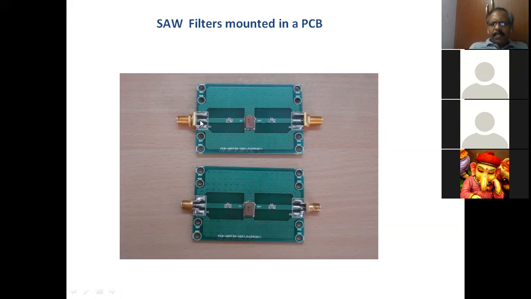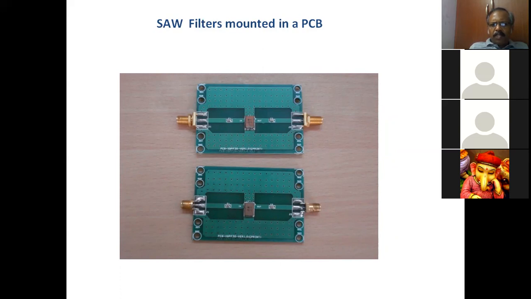Impedance matching, input and output. The connector also should be 50 ohms impedance matching, and this is matched to this SAW filter using a transmission line which is 50 ohms. Input transmission line, output transmission line. And the via holes are also given in the ground plane to optimize the performance.